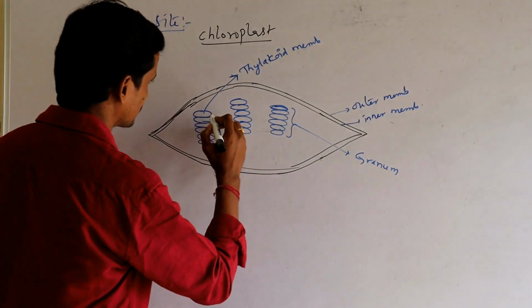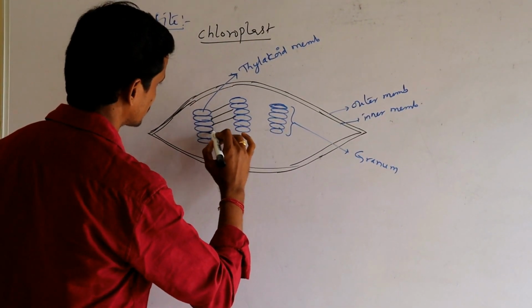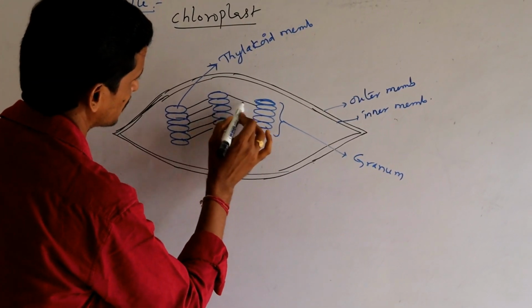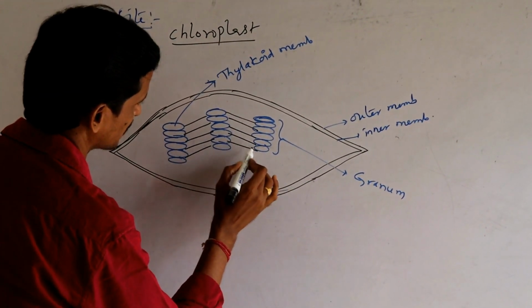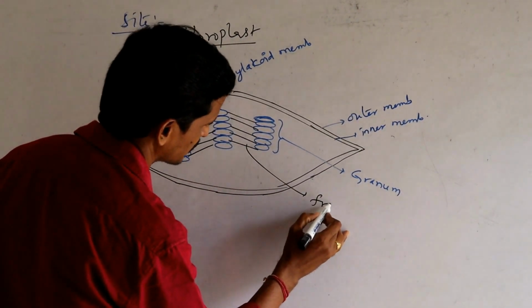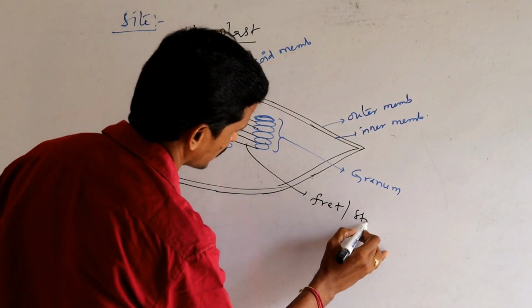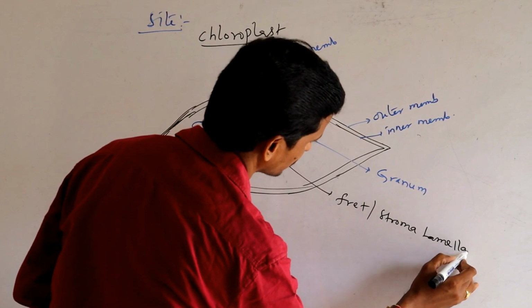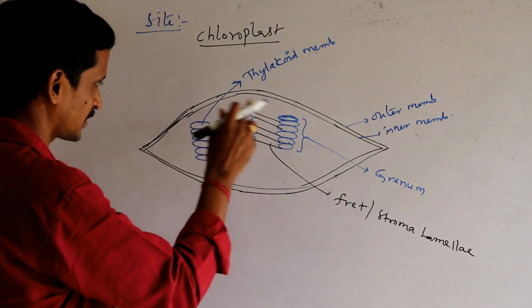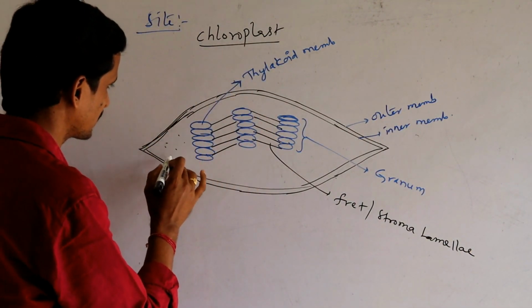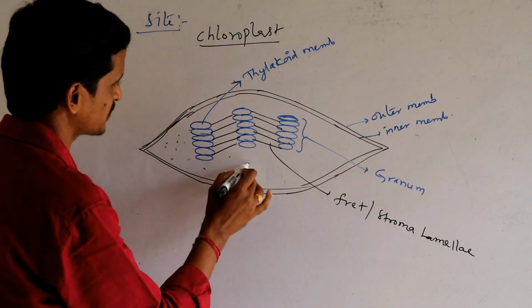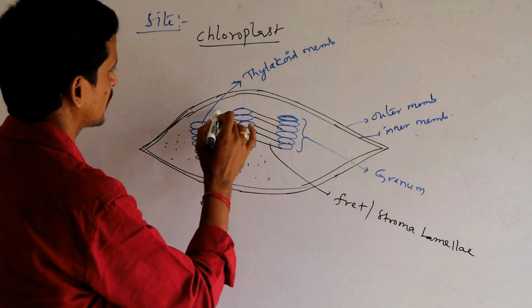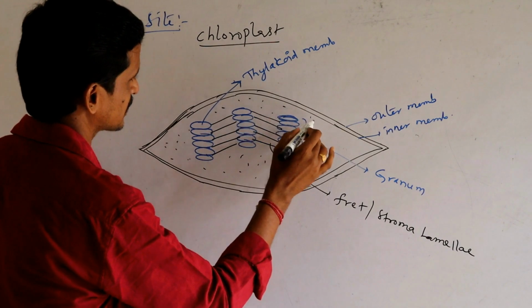And one granum and another granum are connected with the help of this particular structure, which is called fret, and it is also called stroma lamellae. Then, other than this, the remaining portion of this chloroplast is filled with a colorless fluid-like substance.